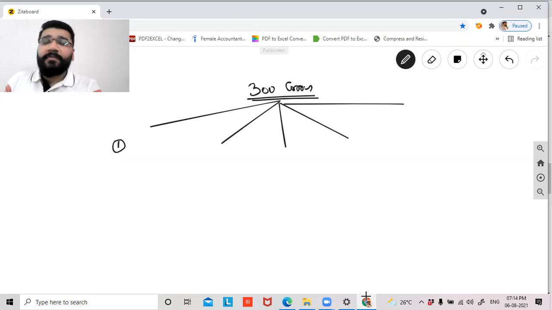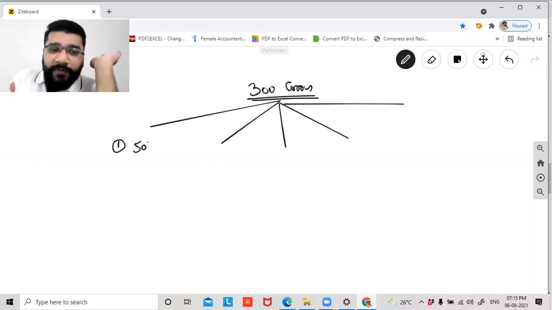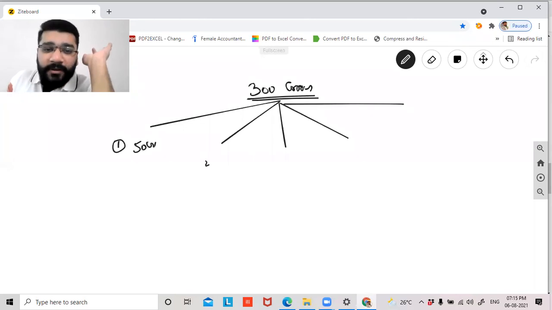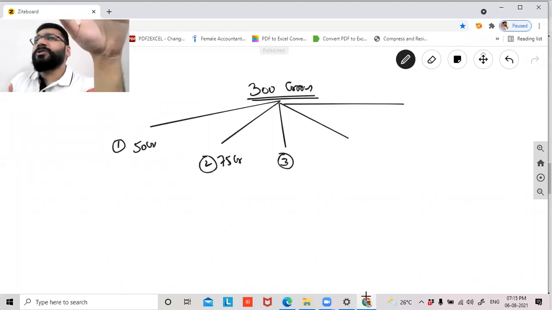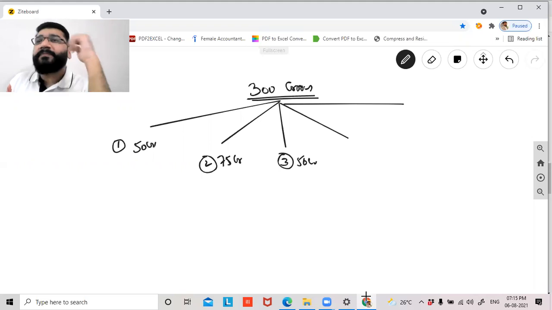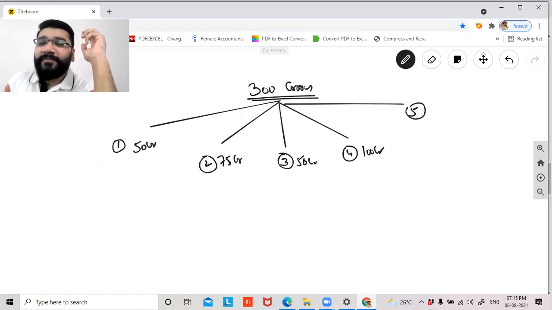The first person is willing to contribute only 50 crore rupees because that is the maximum amount he can contribute. Second person says 75 crores, not more than that. Third person says my capacity is 50 crores. How much so far? How much we need? 175. 125. Fourth one says that my capacity is 100 crores. And fifth one will be 25 crores.